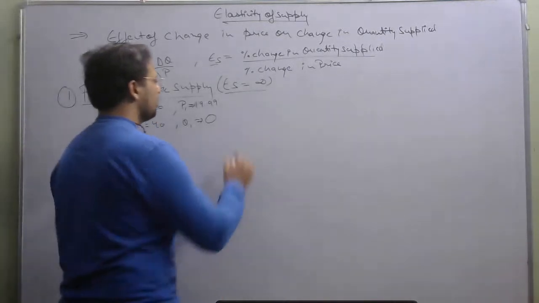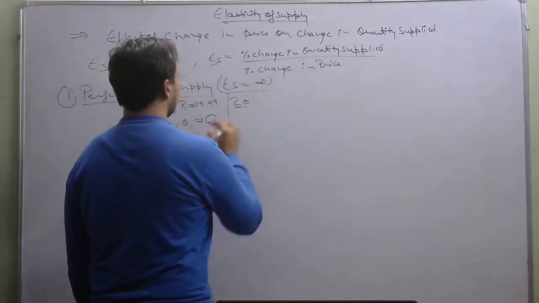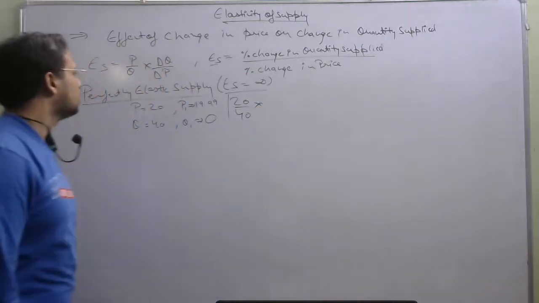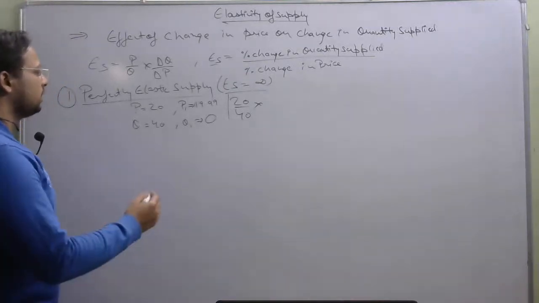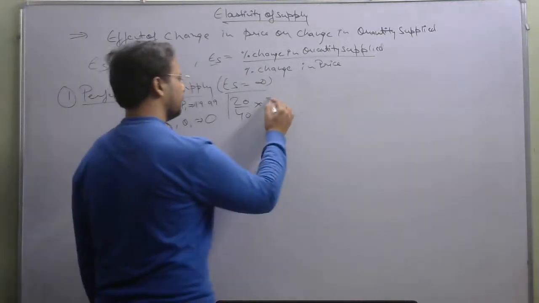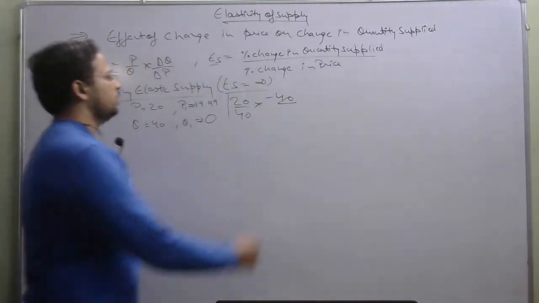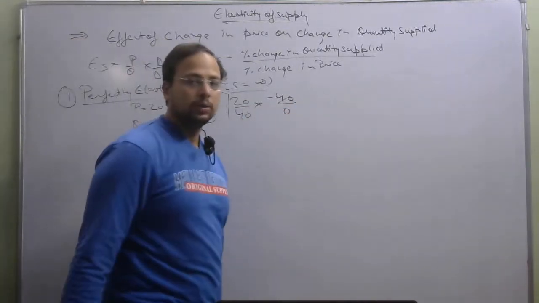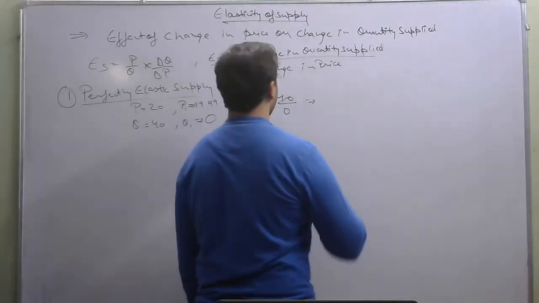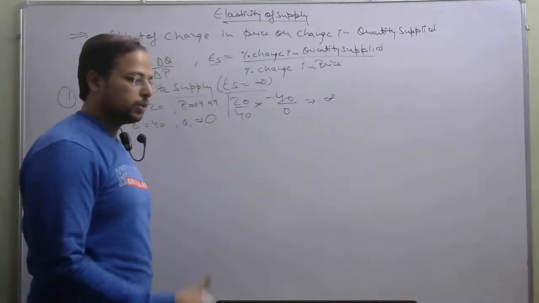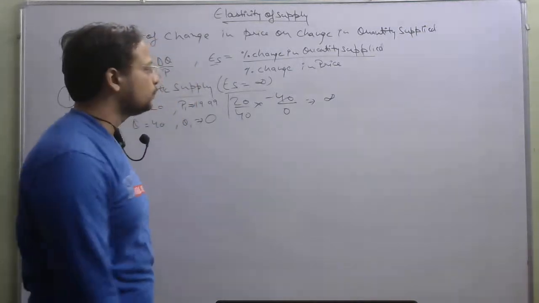So P is 20, Q is 40, delta Q, the change, is minus 40, and the price is changed by 0. Now it will be infinity, not defined, because something upon 0 is not defined, as we all know.